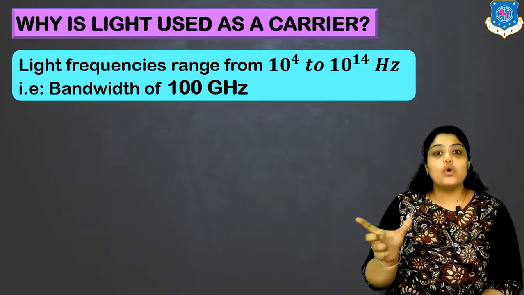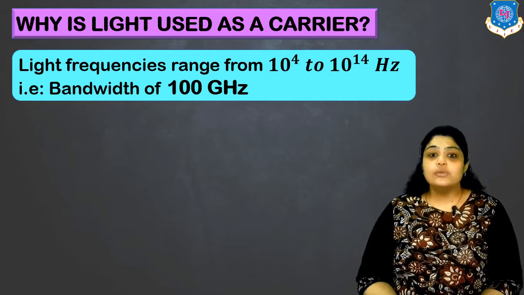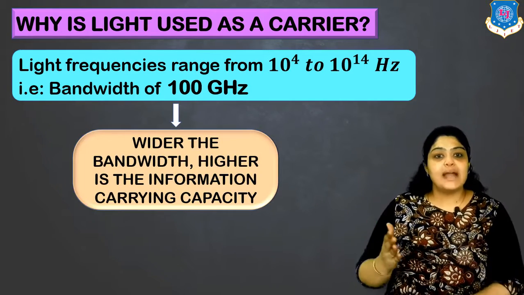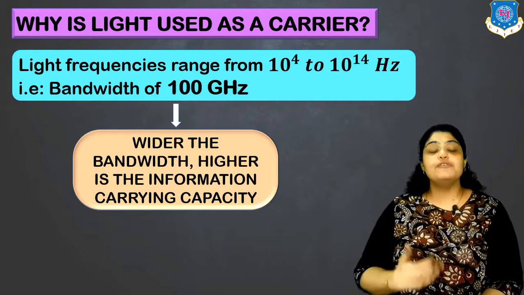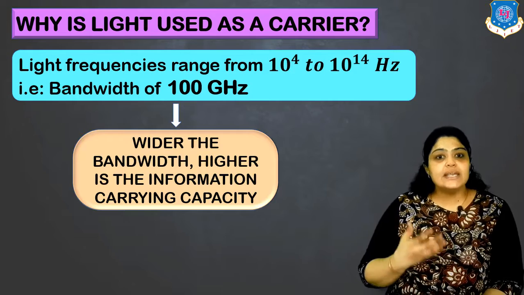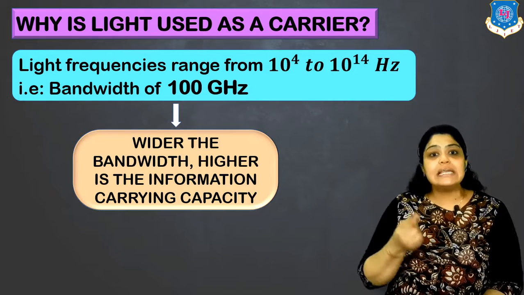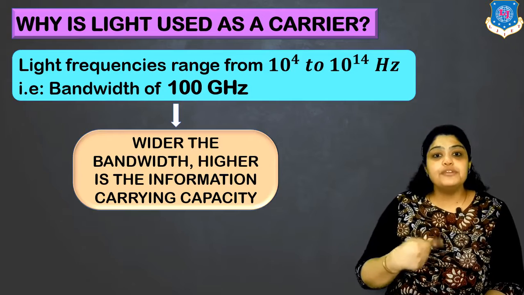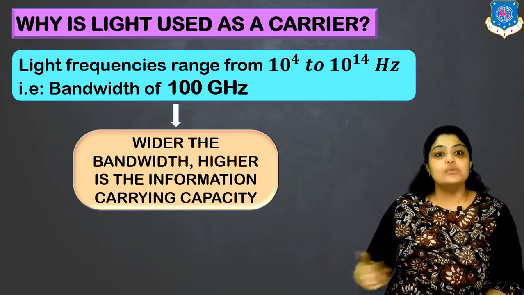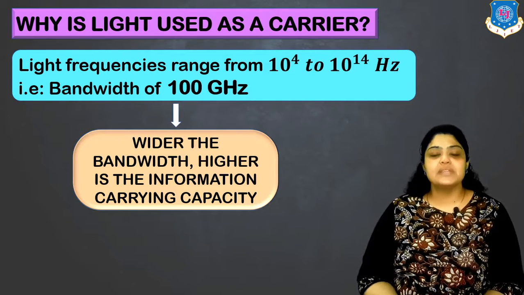You know that the wider the bandwidth, the more the information carrying capacity of the cable. So how is this useful? Through a single cable at different frequencies, at the same time you can send a huge amount of information. That is the reason why light is used as a carrier.